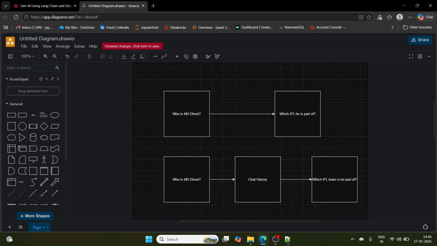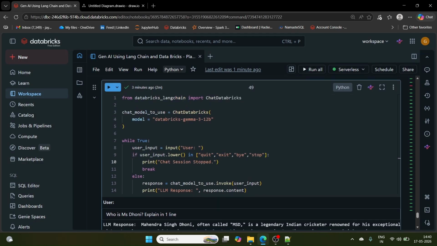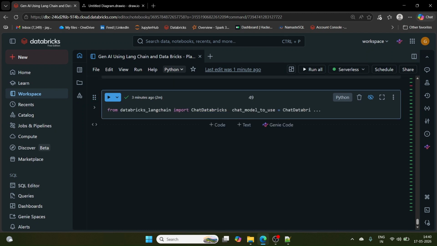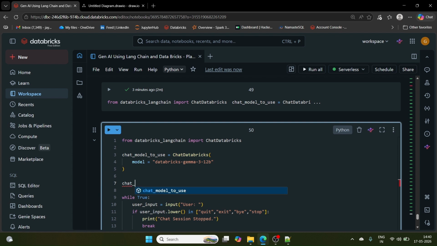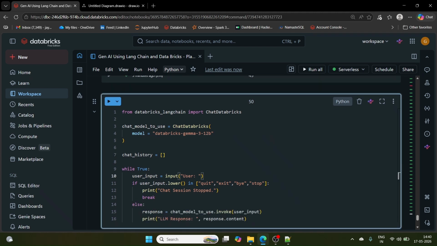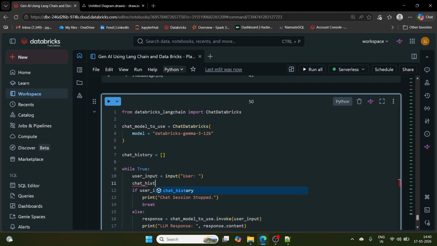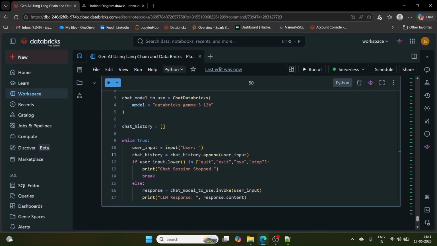First, we will now write code to maintain the chat history. Let me copy the same code. We are going to make a few changes to this one. First thing, I'll define a variable called chat history, equal to an empty Python list. Now as soon as the user gives any input, I have to maintain chat history equals chat history dot append user input. As soon as the user asks any question, I have to maintain the chat history.